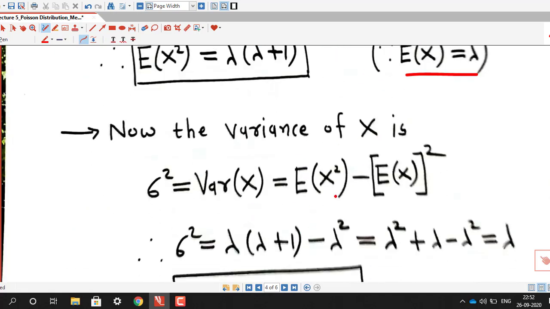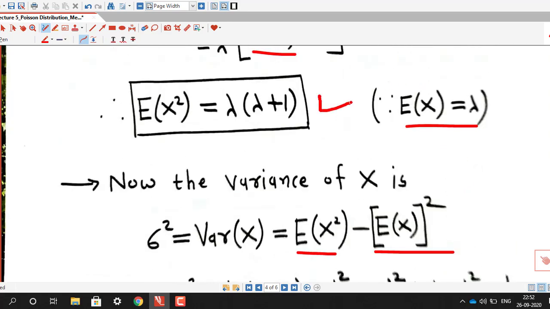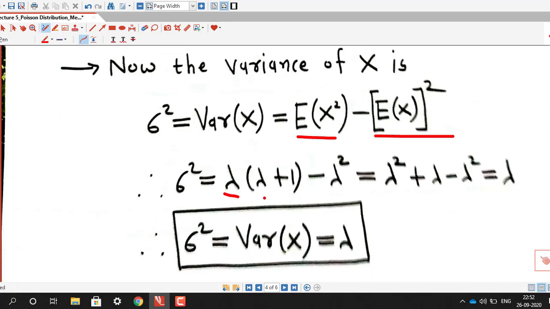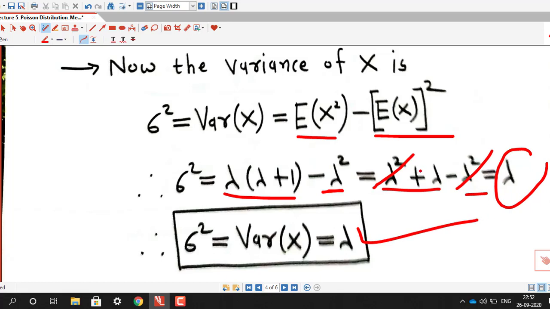Now the variance is the expected value of x square minus the square of the expected value. The expected value of x square is lambda into lambda plus 1, and the expected value of x is lambda. So if we multiply this lambda into lambda plus 1, we obtain lambda square plus lambda, and this is minus lambda square. So lambda square will cancel out and we are left with lambda. That means the variance of the Poisson distribution is also lambda.